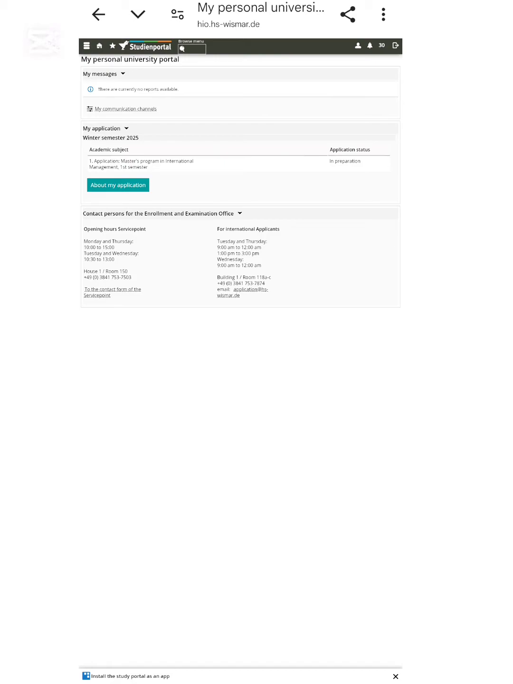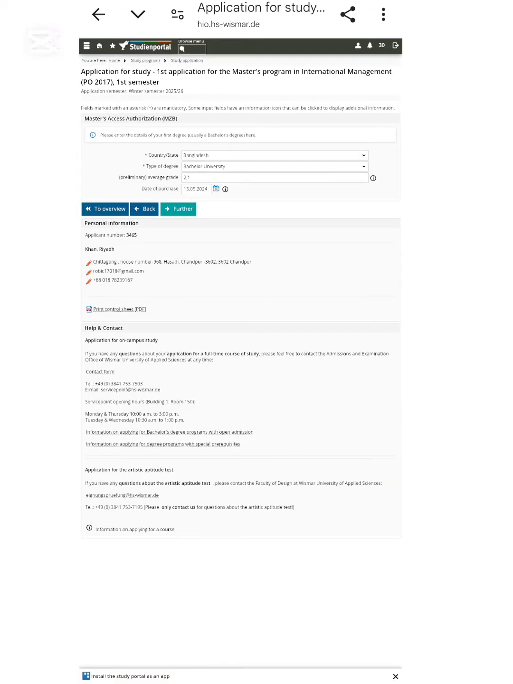After that, use your user ID and the password which you chose after getting the link on your email. If you are applying for masters, write down the date when your bachelor result was published, and if you are applying for bachelor, the date when your higher secondary school certificate was published. Then go to the further process.